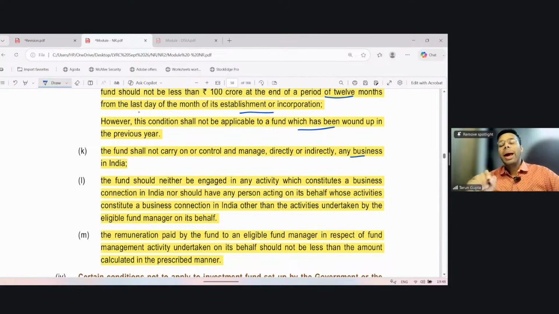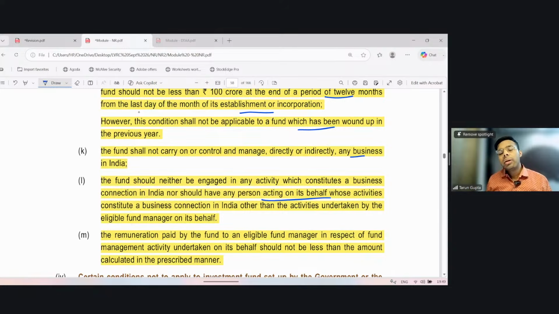The fund should not be doing any business in India, nor control any business in India. The fund should neither be engaged in any activity which constitutes a business connection in India, nor should it have any person acting on its behalf whose activity constitutes business connection in India, other than the activities undertaken by the eligible fund manager on this behalf. So, separately, we are not talking about the activity undertaken by the eligible fund manager.